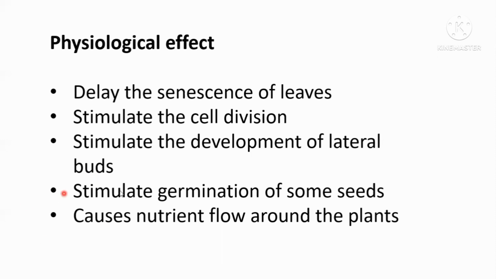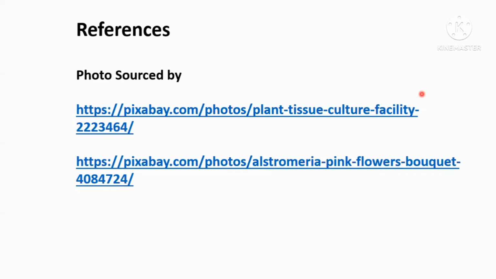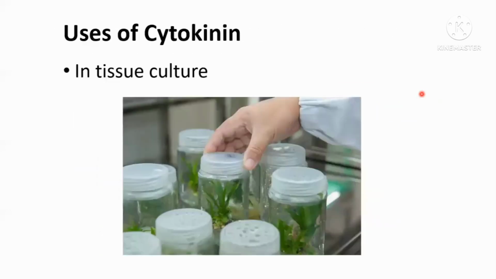Okay. With that, let's move on to the uses of cytokinin. Here, we are using cytokinin in tissue culture. I discussed this in the auxin video as well.